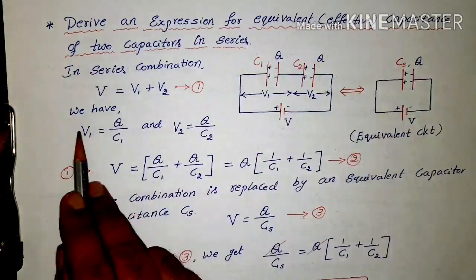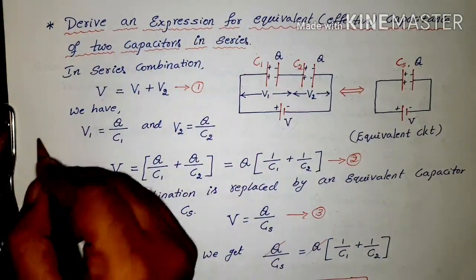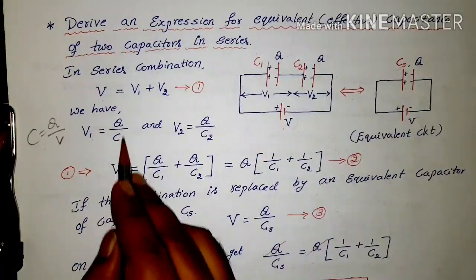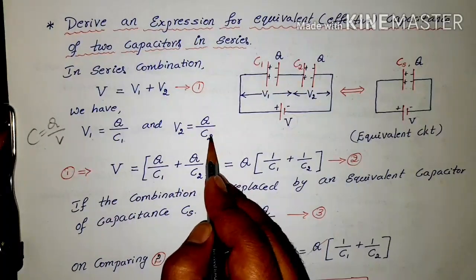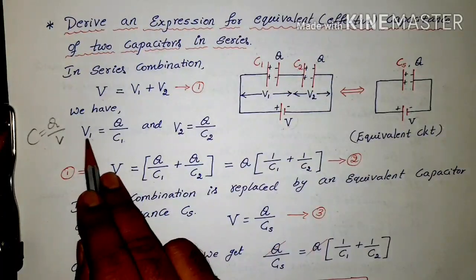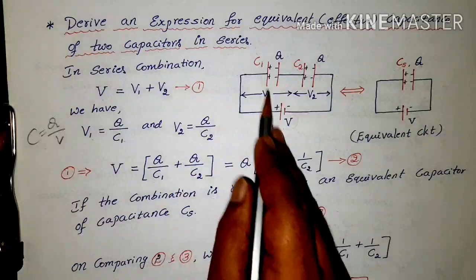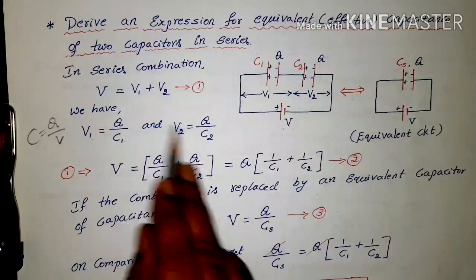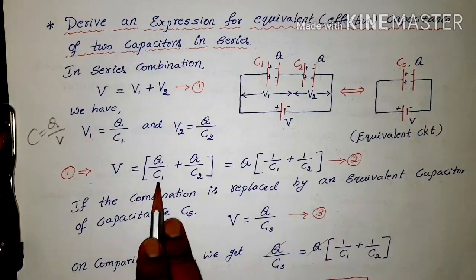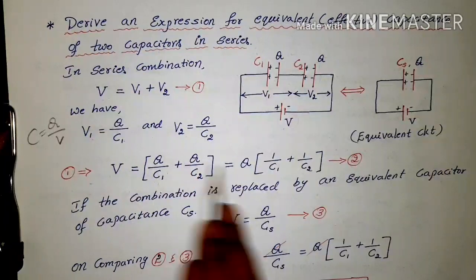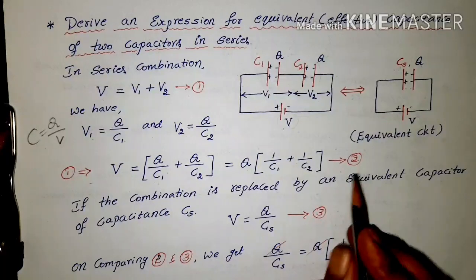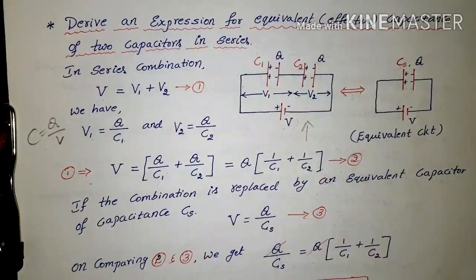Now from the definition of capacitance, C is equal to Q by V, right? From this we can write V1 is equal to Q by C1, and V2 is equal to Q by C2. I am not using Q1 and Q2 because the Qs are the same. Only the C1, C2 and V1, V2 are different. Now substitute these V1 and V2 values in equation 1. After substitution, take Q common: V is equal to Q times (1 by C1 plus 1 by C2). Call this equation 2. This is the equation we have obtained for this circuit.